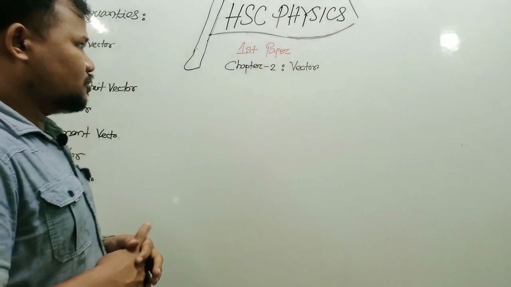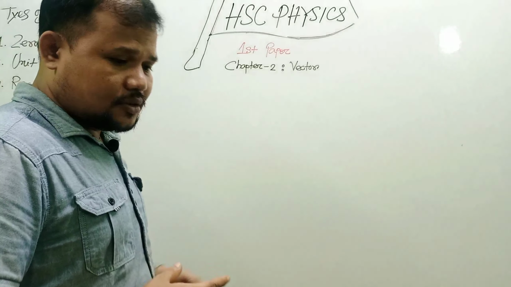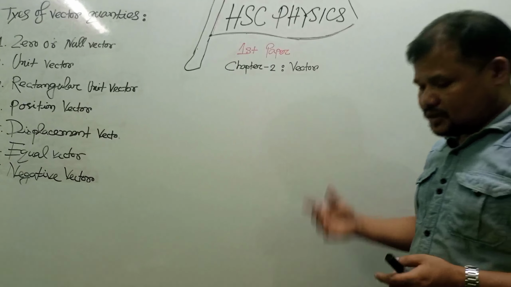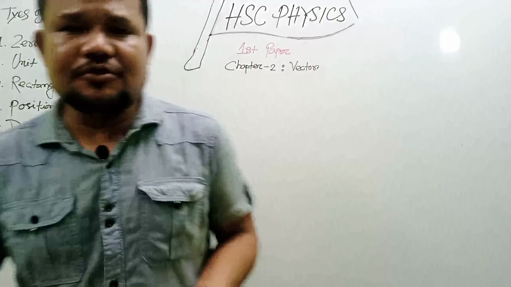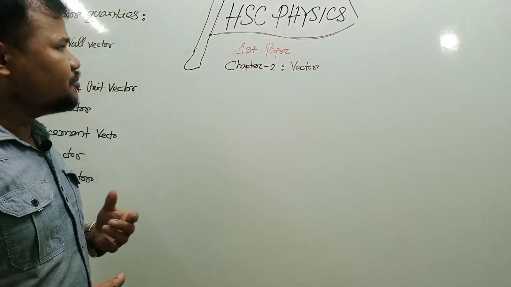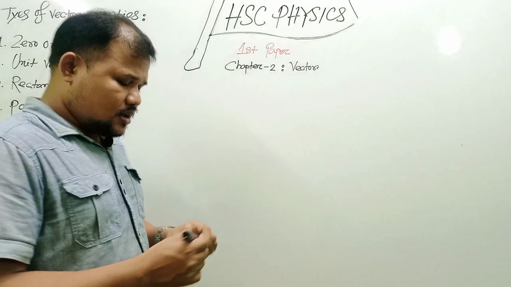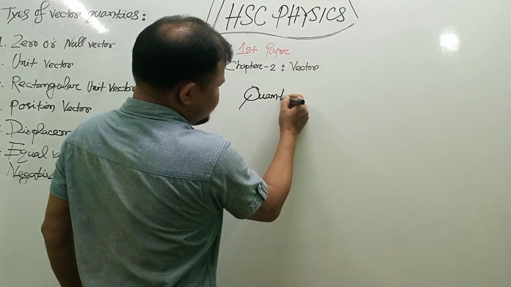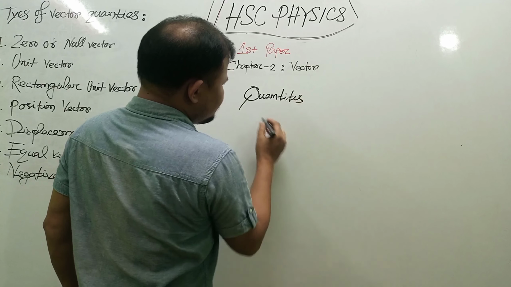At first we have to understand what is vector and the basics of this chapter. Dear students, before learning vector, we must learn quantities. What is quantities?